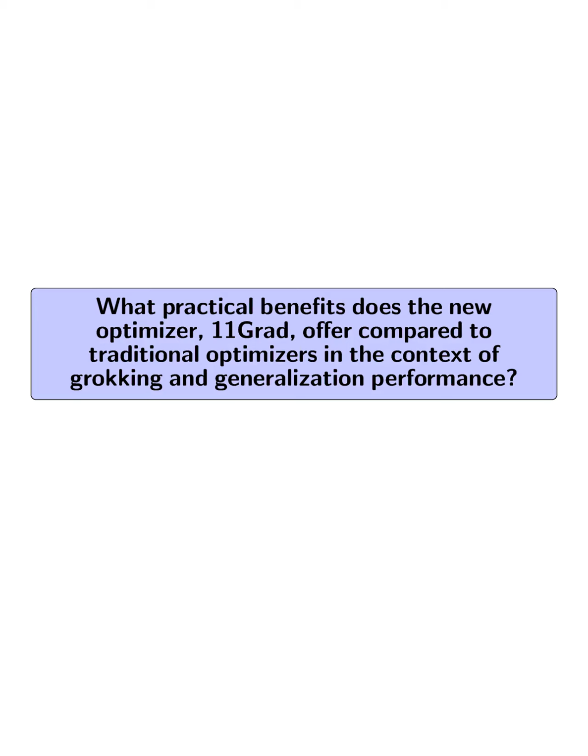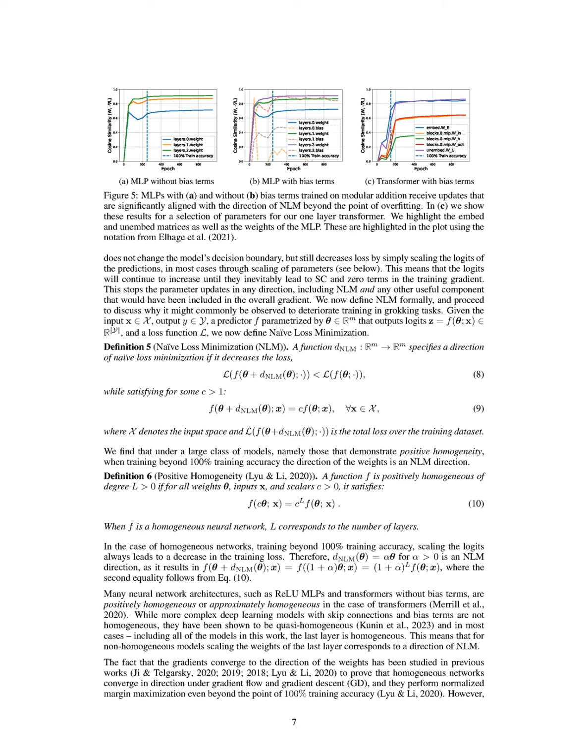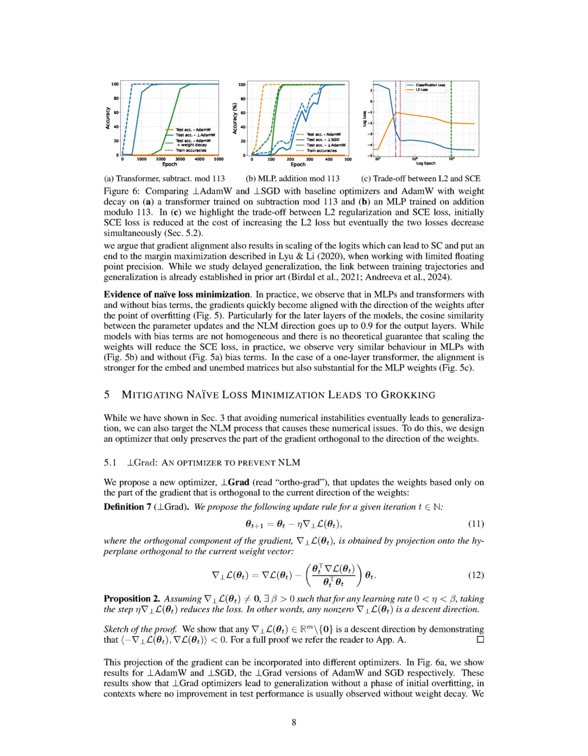What practical benefits does the new optimizer, one-number-one-grad, offer compared to traditional optimizers in the context of grokking and generalization performance? The new optimizer, one-number-one-grad, offers significant practical benefits by specifically addressing the issues of naive loss minimization, NLM, that traditional optimizers often encounter. Unlike standard optimizers, one-number-one-grad updates weights based solely on the orthogonal component of the gradient, effectively preventing the scaling of logits that leads to softmax collapse (SC) and subsequent overfitting.